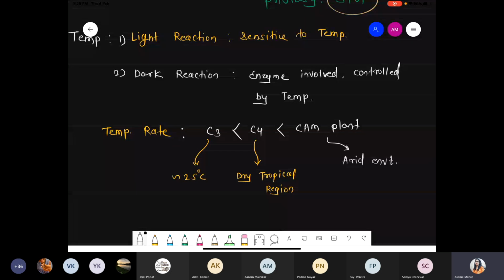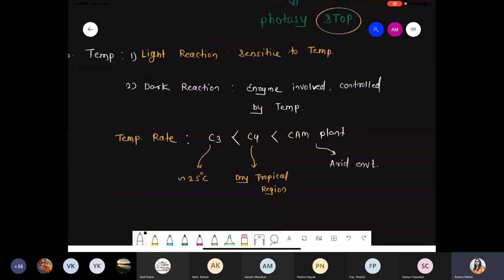But according to temperature range, remember one point: CAM plants have such an adaptation that they can survive at high temperature, while C4 plants can survive in dry tropical regions. C3 plants don't have any such adaptation, so they grow at normal environmental conditions.